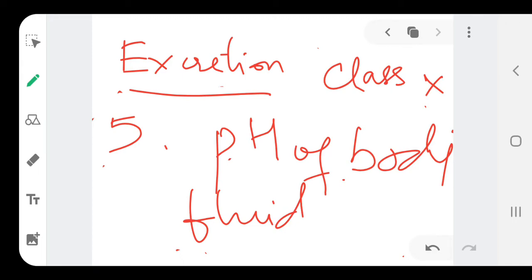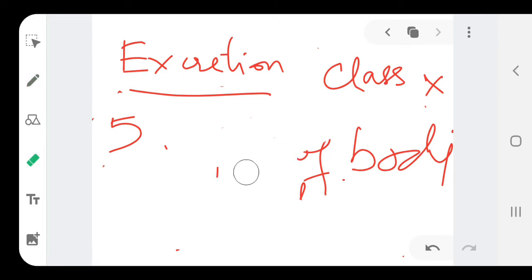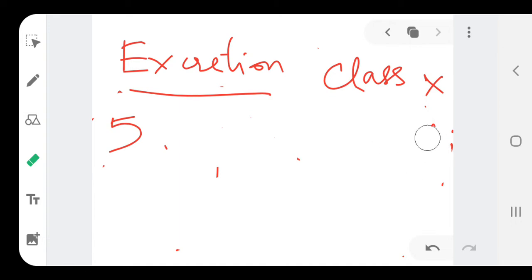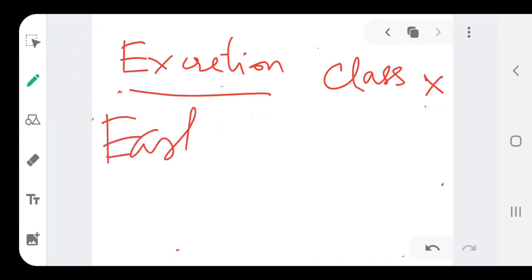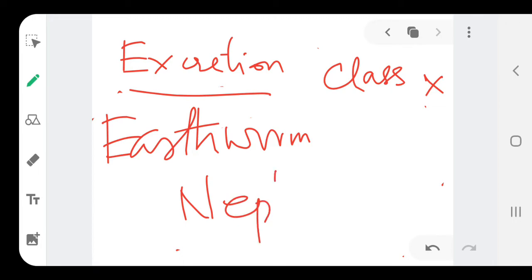So, these are some of the importance of the excretory system or excretion in our body. This is a general layout. For your information, you should also know that in some of the animal kingdom, these things are called by some other names. So, in the case of the earthworm, the same thing is performed by the structures called nephridia. Make sure you note nephridia.